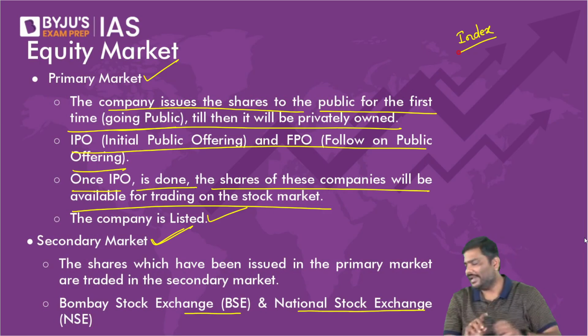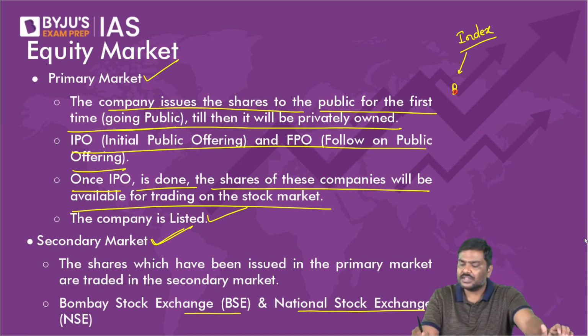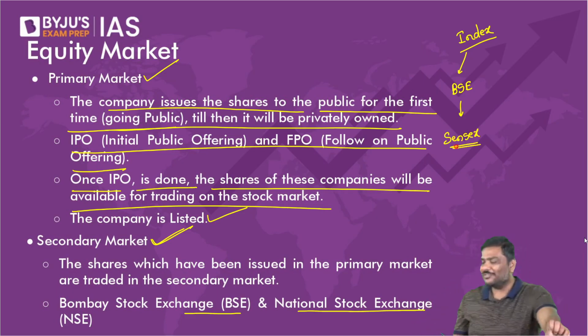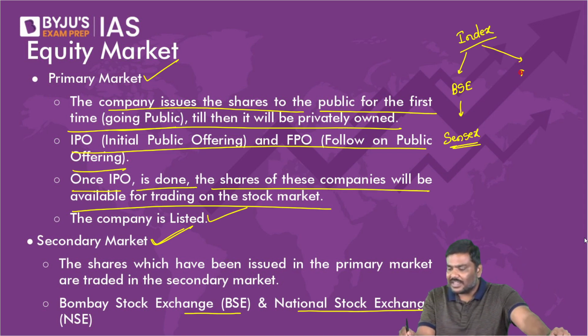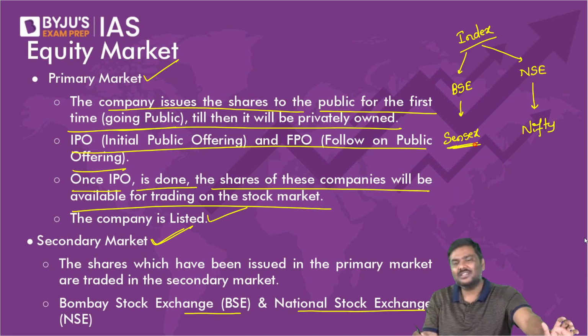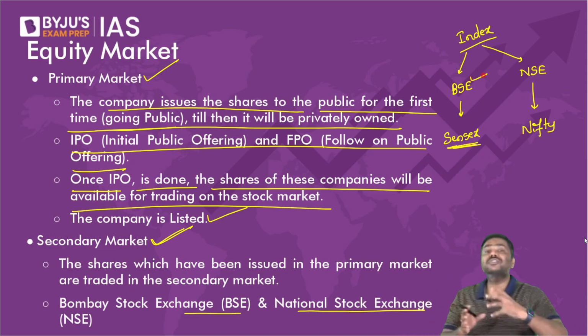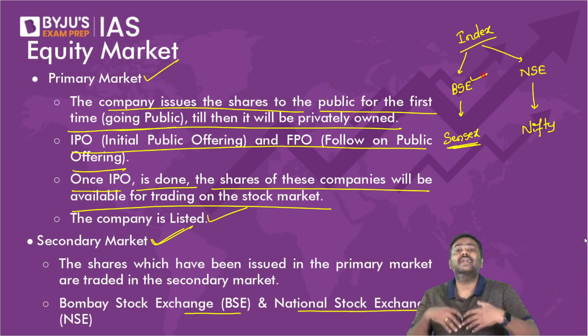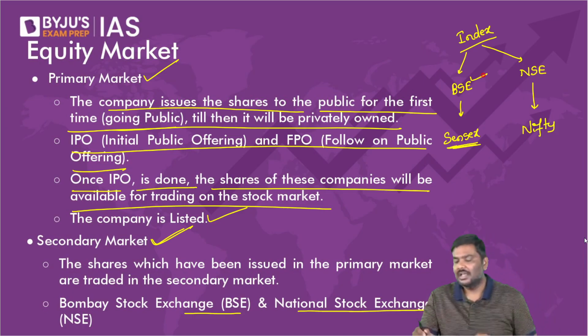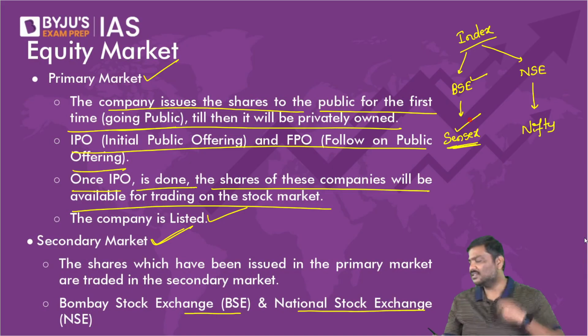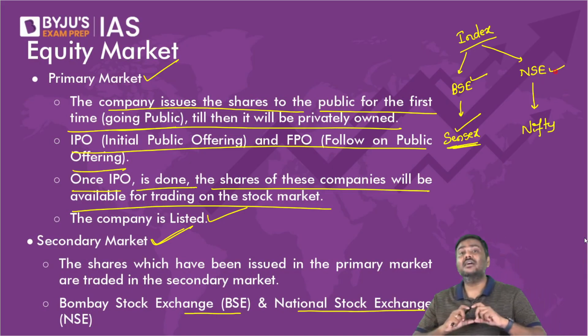But whenever you talk about index, for BSE, Bombay Stock Exchange, the index is called Sensex. Those who read the newspaper, have you heard of this? Sensex. And in case of NSE, it is called Nifty. The basic idea is, in case of BSE, we measure what is happening to the market capitalization of 30 companies, and that measurement is called Sensex. Whereas in case of NSE, rather than 30 companies, we take 50 companies.